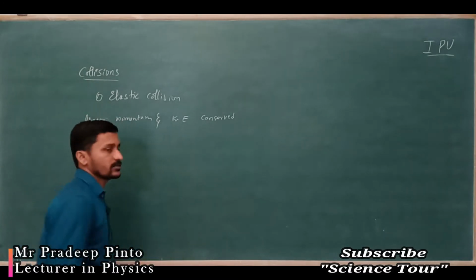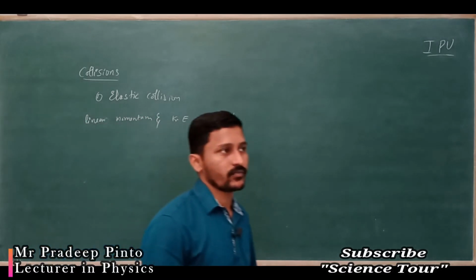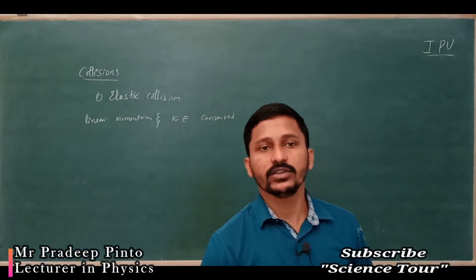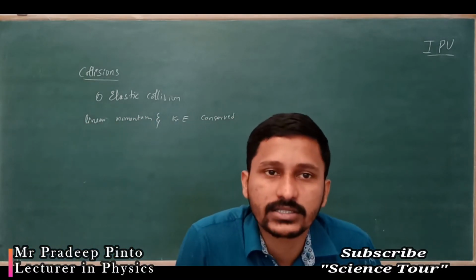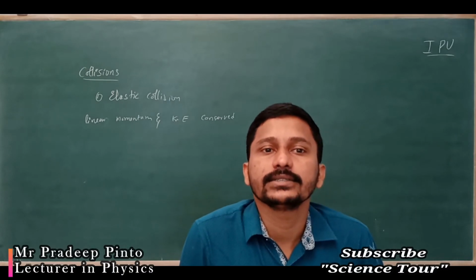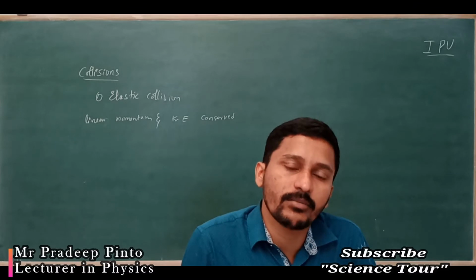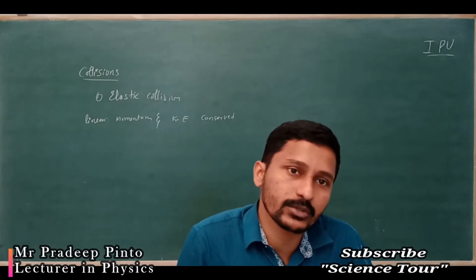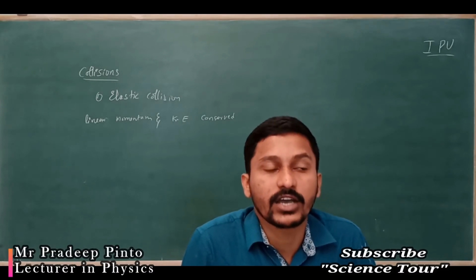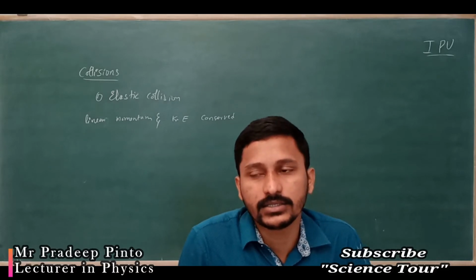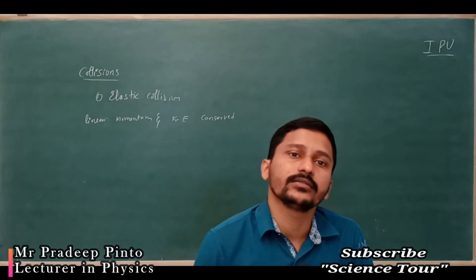So what does conservation of linear momentum mean? Before collision and after collision, the momentum remains constant, the same. That is conservation. The same goes for kinetic energy, the conservation of mechanical energy. Before the process and after the process, if you calculate the total mechanical energy, it remains the same.